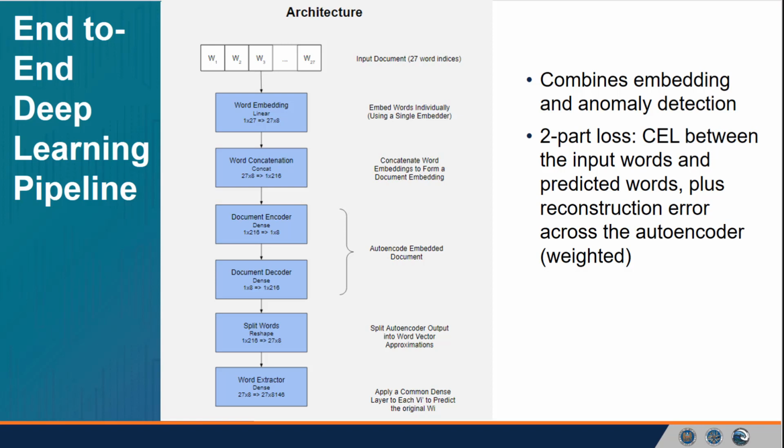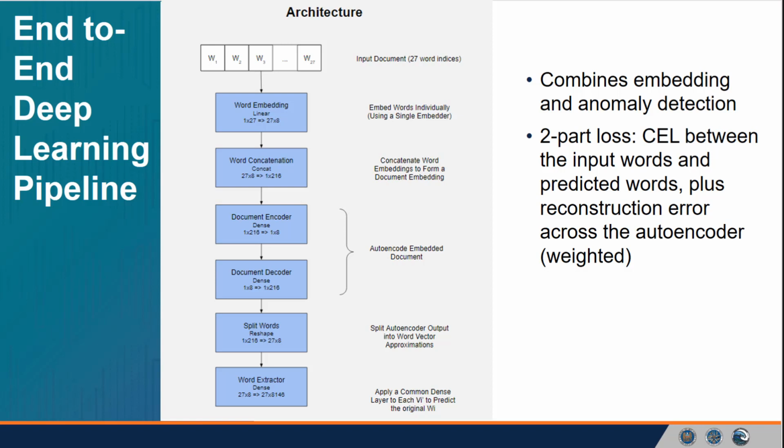This reconstructed vector is then split into its 27 constituent approximate word embeddings, which the network uses to predict the original term in each position. These are given as probability distributions over the vocabulary. Loss is then calculated in two weighted components. The difference between our input document and our predicted probabilities at each position is given by simple cross-entropy loss summed over all the words in the document. And also, a squared L2 loss over the internal encoder-decoder layers is added to this, as that provides for a